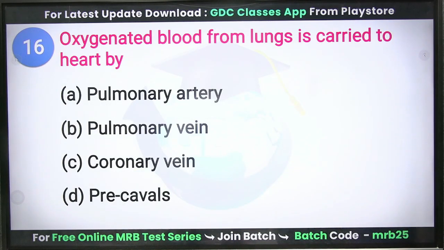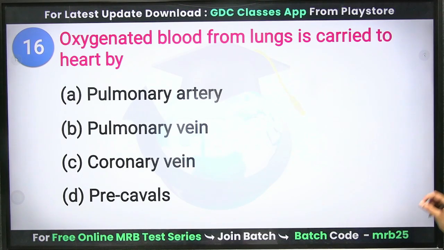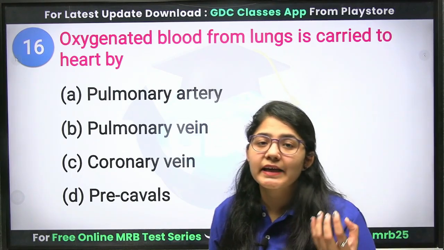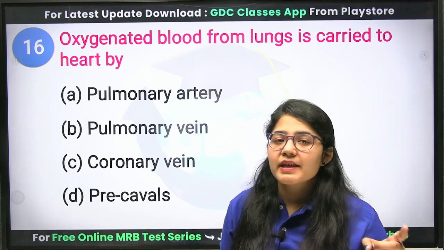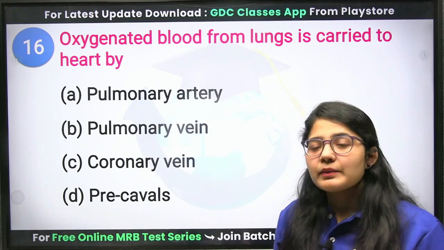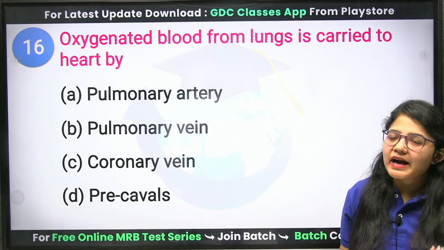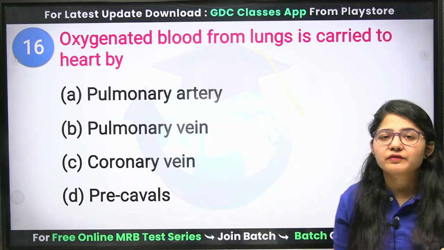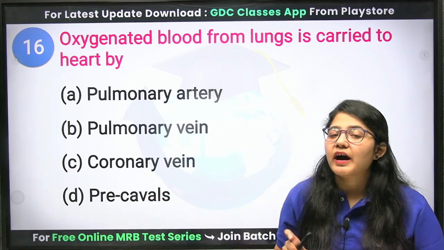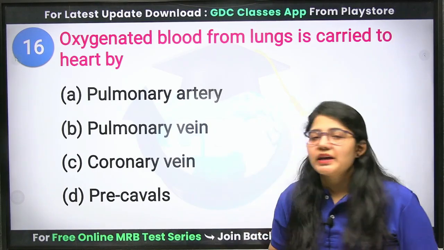Clear? Next question. Oxygenated blood from lungs is carried to the heart by, oxygenated blood from lungs is carried by a vein or an artery? So what will be the correct answer? That can be your pulmonary artery or pulmonary vein, because coronary veins are present inside your heart. The veins present inside your heart are coronary veins.